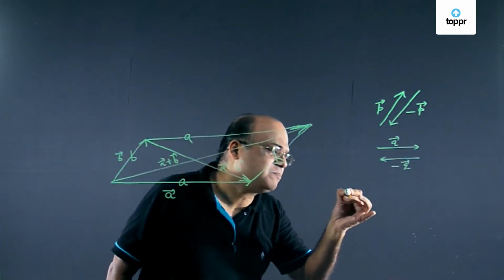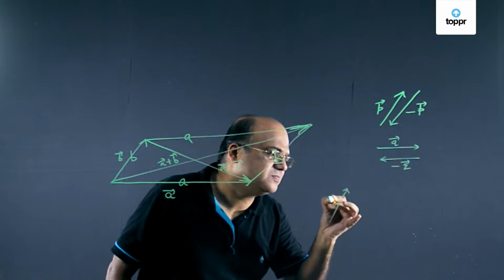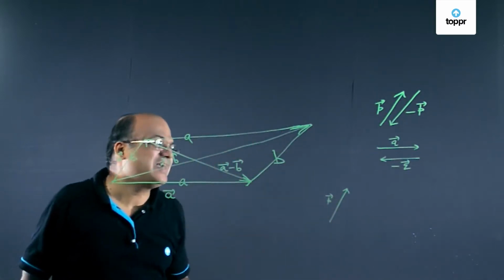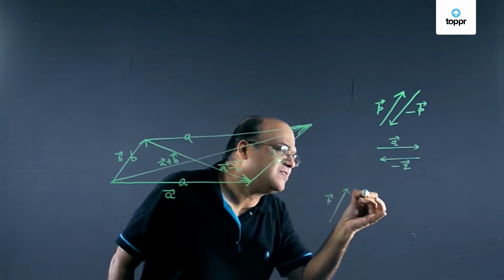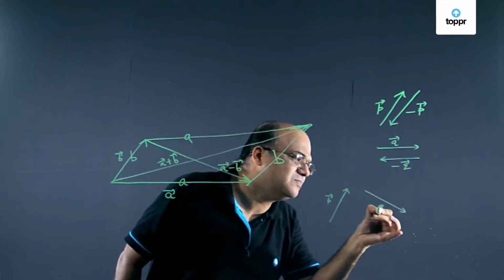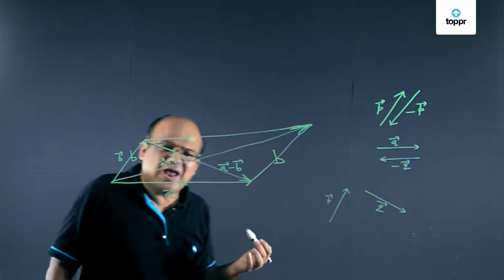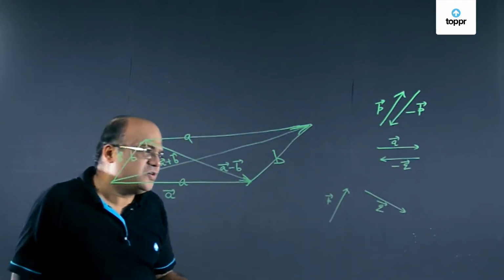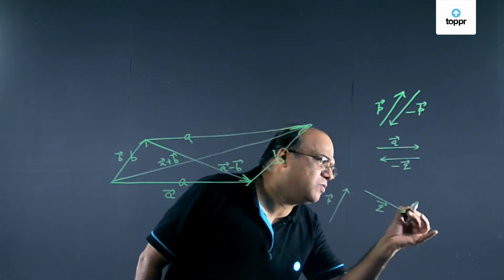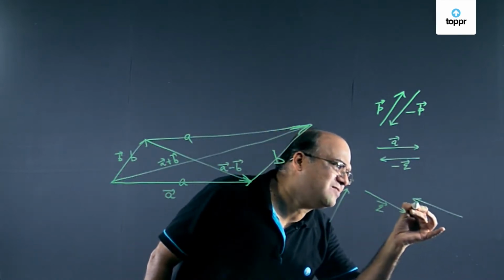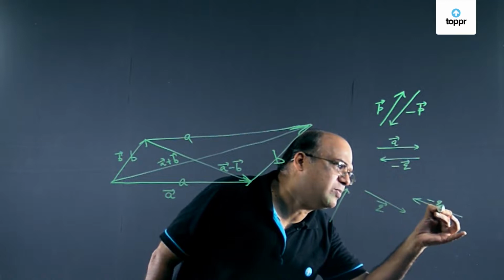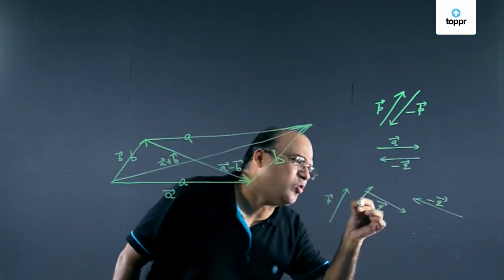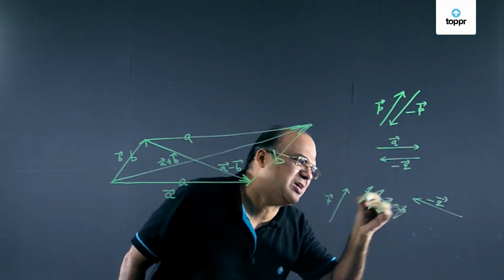Suppose this is p vector. Okay, this p is different from that p. And this is q vector. And we have to find p vector minus q vector. So first we'll draw minus q. Minus q will be exactly like q, but the arrow will be on the opposite side. After this, don't look at q. Don't look here.